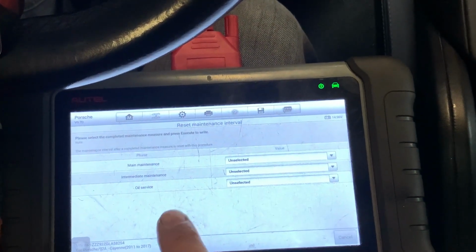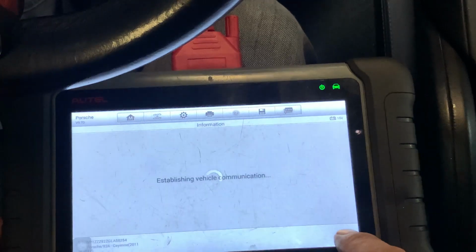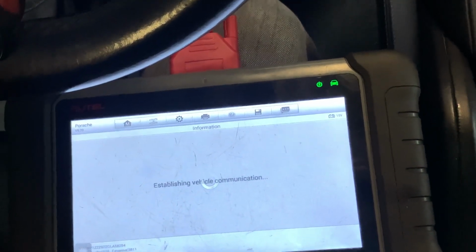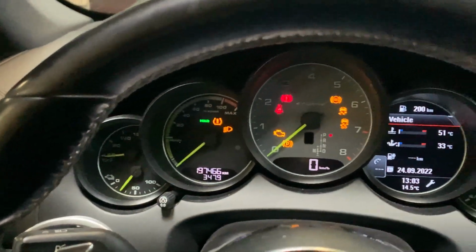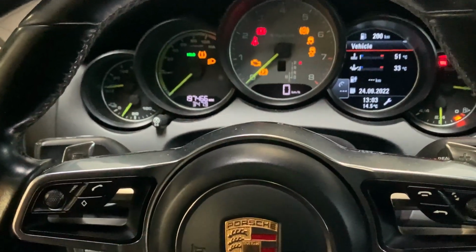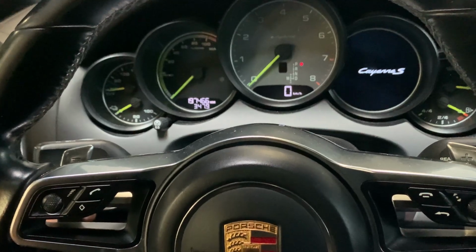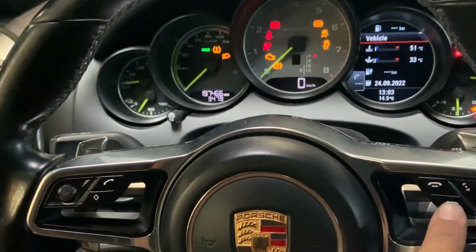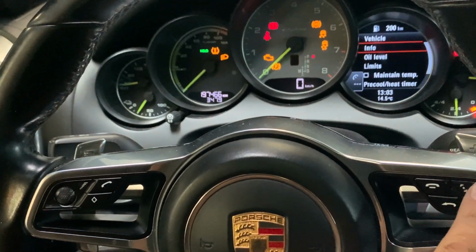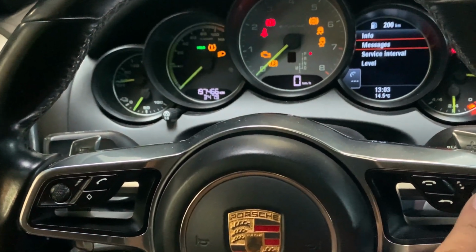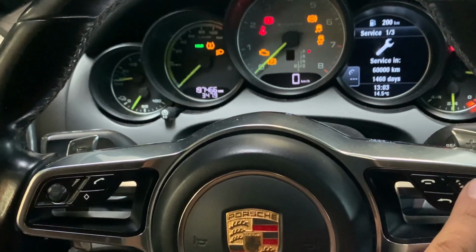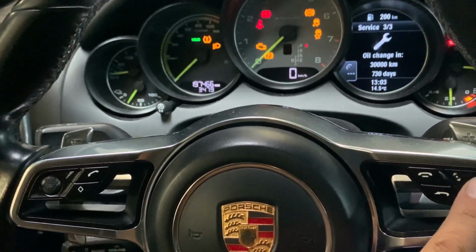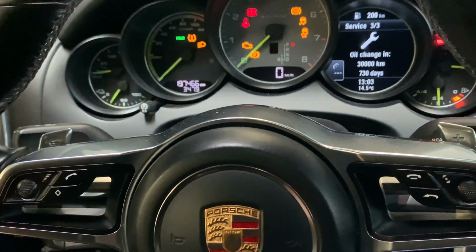It's the same, we've done that. Go back, check if it worked. Turn the ignition off, turn back on the ignition, and as you can see, it doesn't turn up anymore. Service is in 60,000, the other one is in 30,000, and the oil change is in 30,000 for the next service.